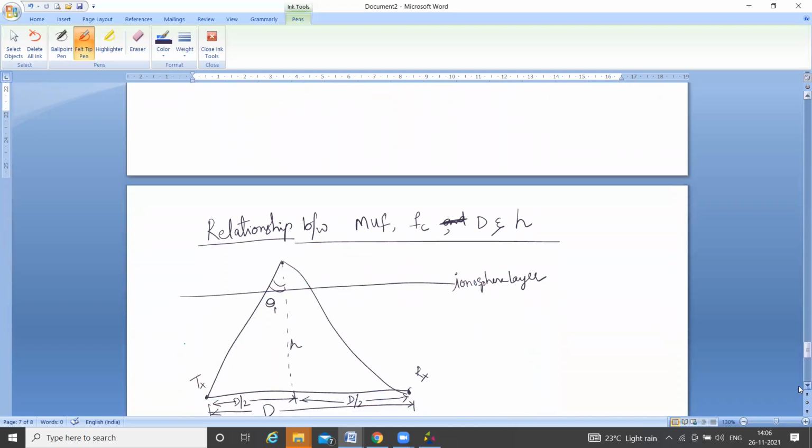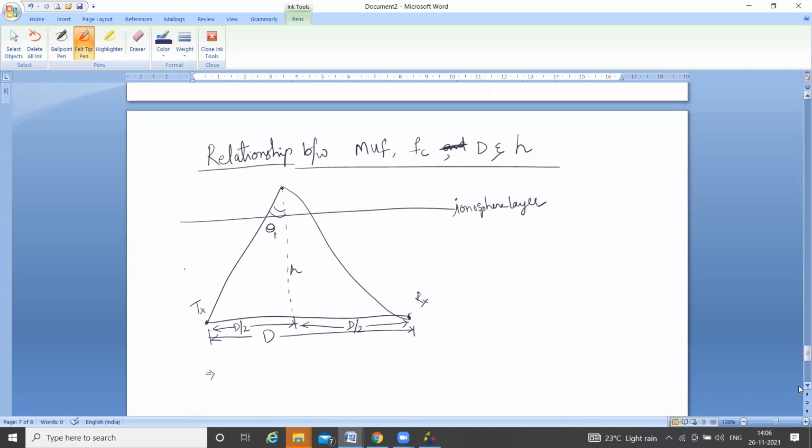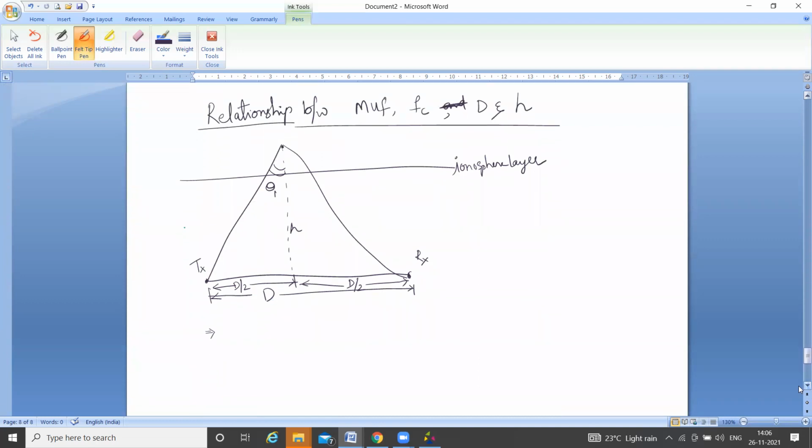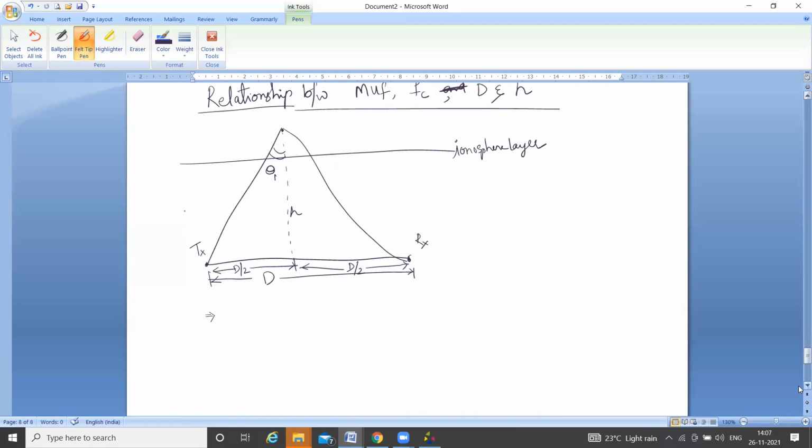Next, the relationship between maximum usable frequency, critical frequency, d the skip distance, and h the height of the ionosphere layer or virtual height.